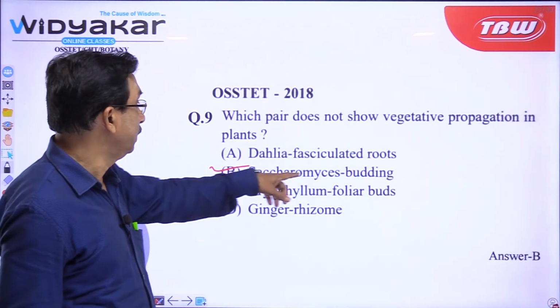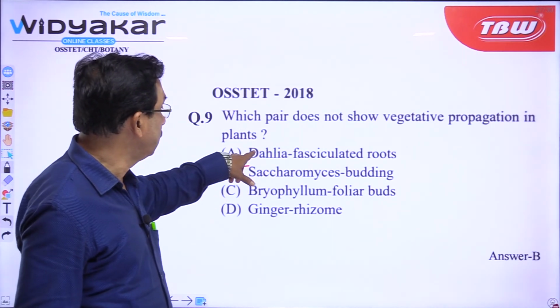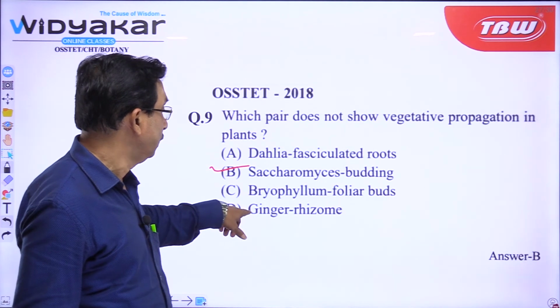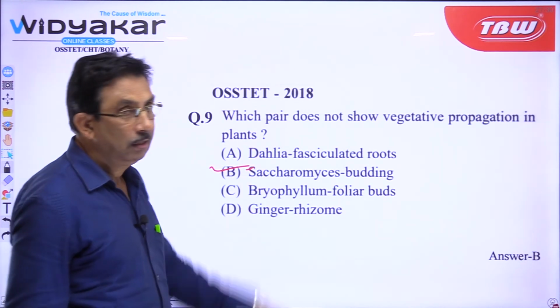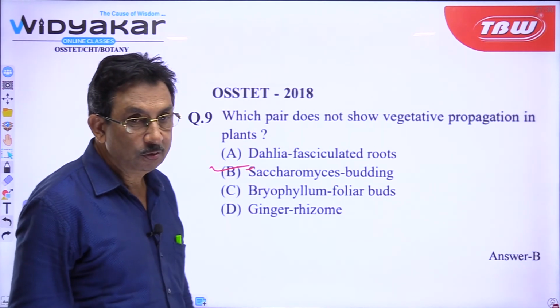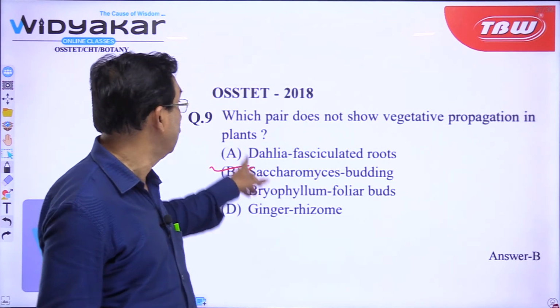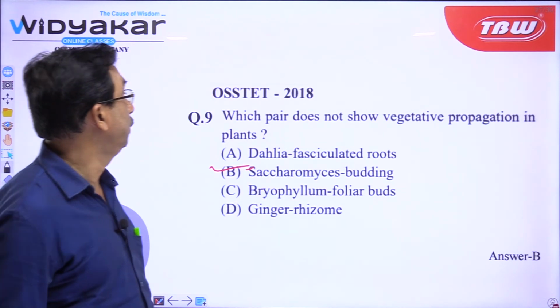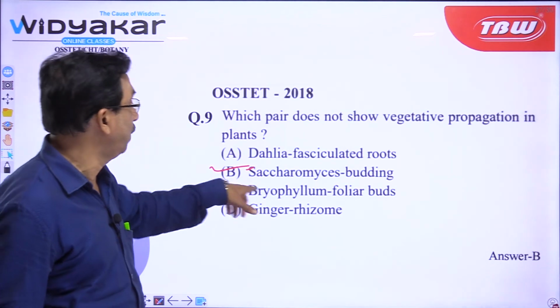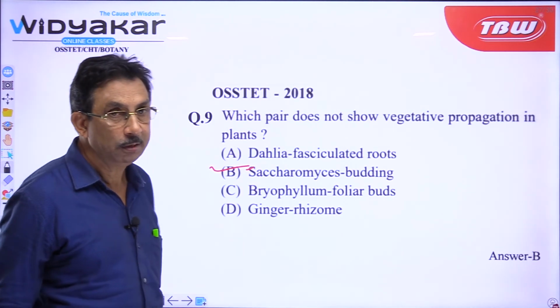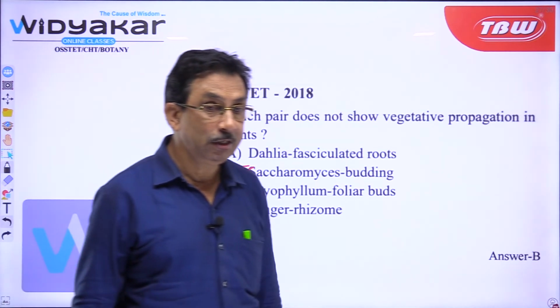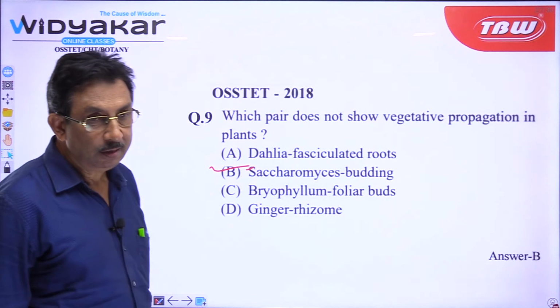Saccharomyces budding. This is a plant, this is a plant, this is a plant, but this one is a fungus. Though it is a process of vegetative reproduction, this is a fungus. Here the question is which does not show vegetative propagation in plants. So, this will be the answer, the exception. So, B will be the answer. The correct answer is B.